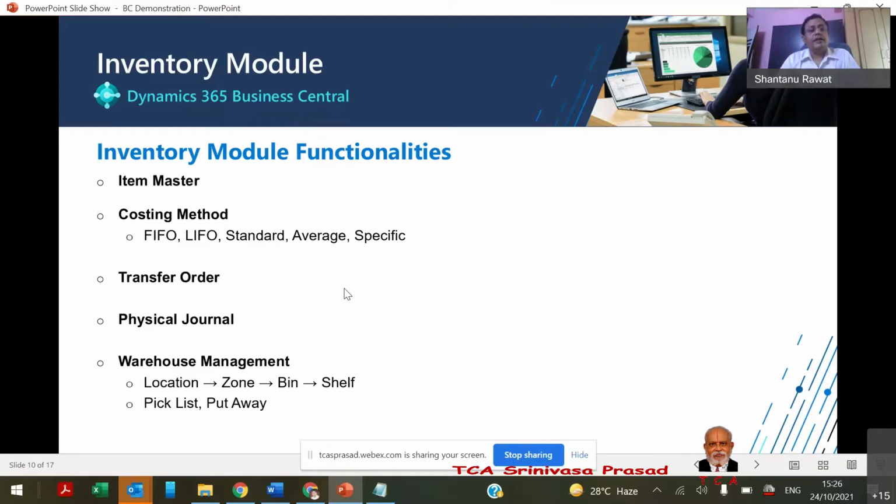So the system supports five costing methods. It's FIFO, LIFO, standard, average, and specific. And average, obviously, is a weighted average.